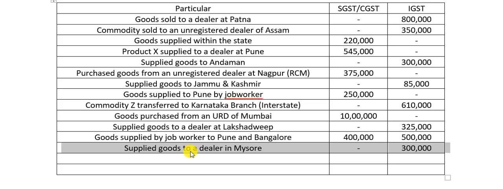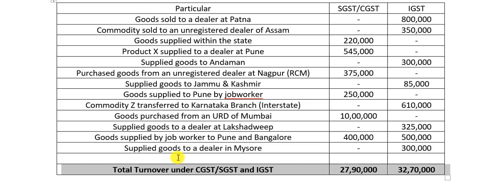Supplied goods to a dealer at Mysore, 3 lakh. Outside the state, IGST will be applicable. When we add all of this, we will get total taxable turnover under CGST, SGST and IGST. So 27 lakh 90,000 is the taxable turnover under CGST, SGST. 32 lakh 70,000 is the total taxable turnover under IGST.